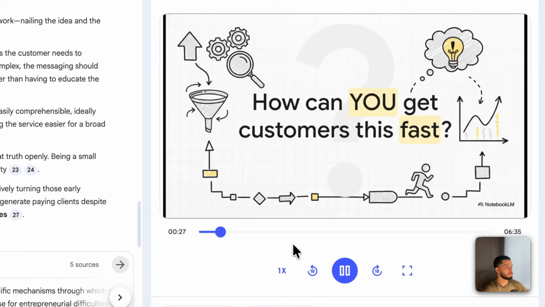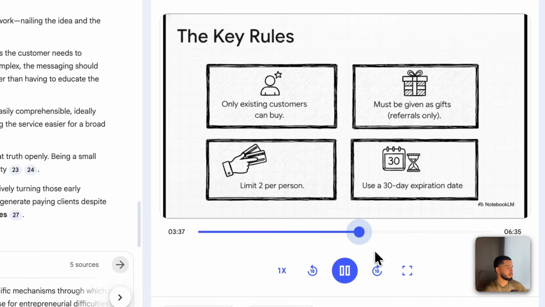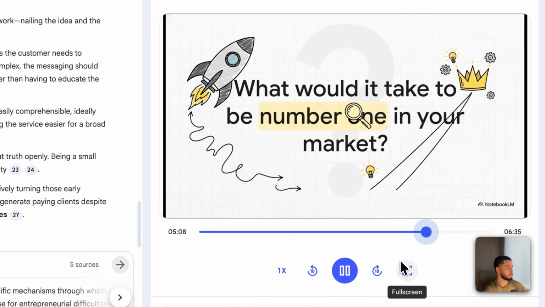And that leads to the big question, right? How can you get customers this fast? How can you take these ideas and actually apply them to your business? That is exactly what we are about to find one thing you know about them and start a real conversation. Third, and this is key, is volume. 100 people. Every single. 1, only existing customers can buy them. 2, they have to be given as gifts. This is what makes them true referrals. Instead of thinking, how do I grow 10% this year? Ask yourself this. It forces you to think backwards.